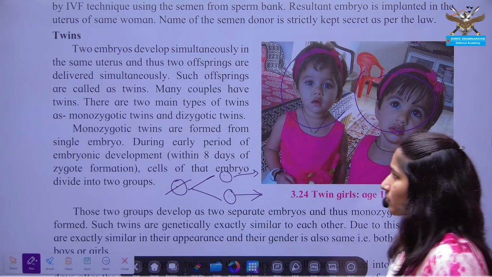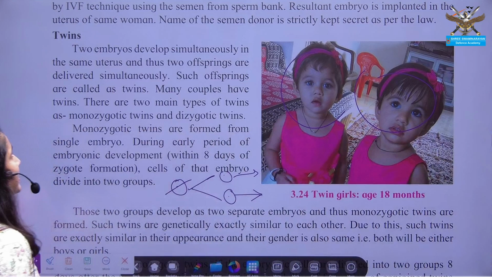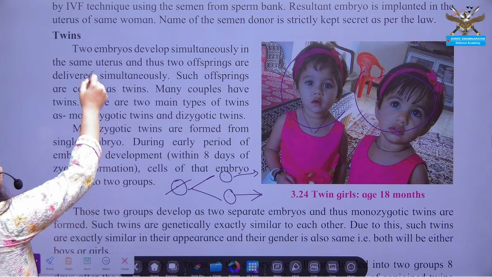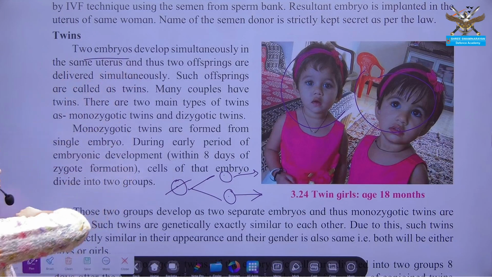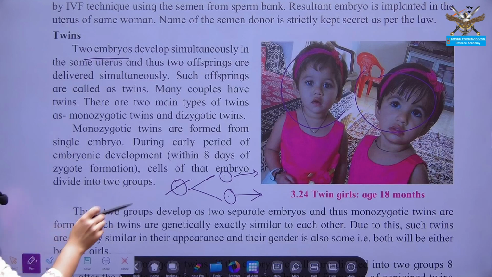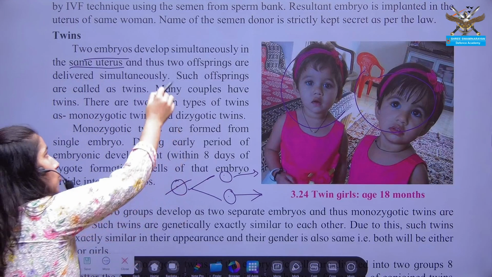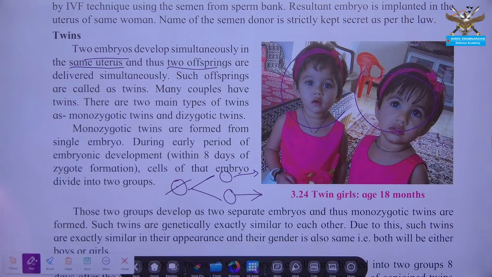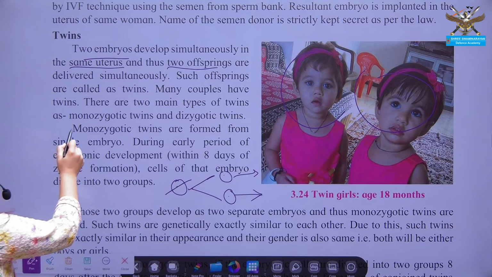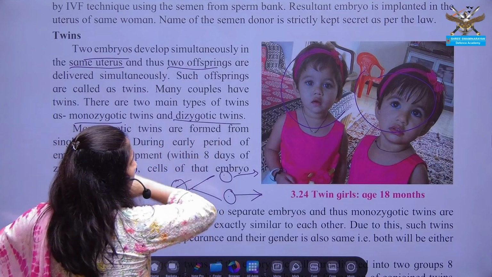So what is the concept of twins? That two embryos develop within the same uterus at a time, giving rise to two offspring individually. Okay, and how do these twins happen? They may be monozygotic or they may be dizygotic.